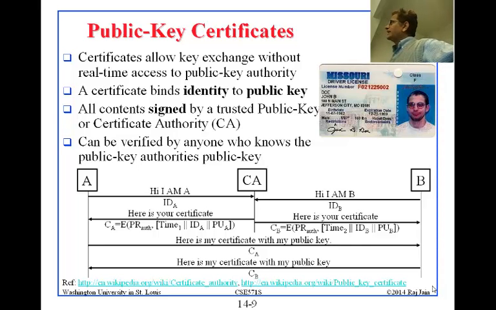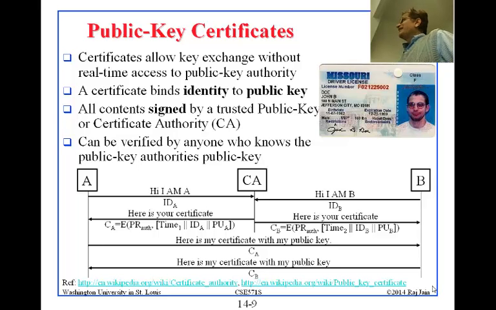A goes to the CA. CA is the certificate authority. Hey, I am A and my ID is A. Can I get a certificate, please? And of course, you have to pay some money. As soon as the money is sent, you get a certificate.